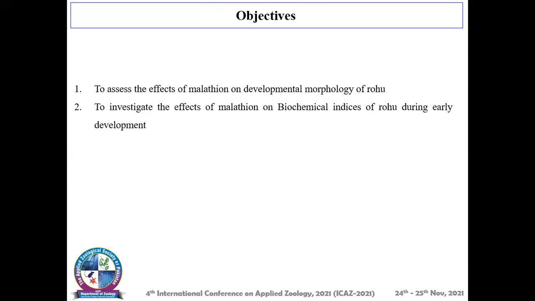Objectives. These are the objectives of my research work. Number 1, to assess the effects of malathion on developmental morphology of Rahu. Number 2, to investigate the effects of malathion on biochemical indices of Rahu during early development.